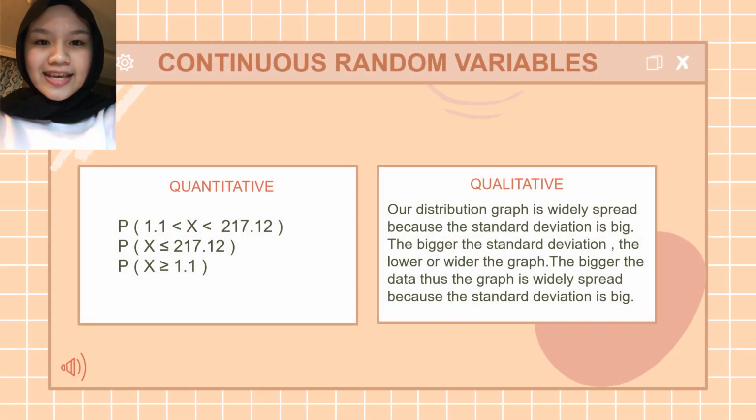Here is the data explanation for CRV. The first one is the quantitative. There are three different range probabilities: in between, more and less. The last one is the qualitative. Our distribution graph is widely spread because the standard deviation is big. The bigger the standard deviation, the wider and lower the graph. Also, the bigger the data, thus, the graph is widely spread because standard deviation is big.